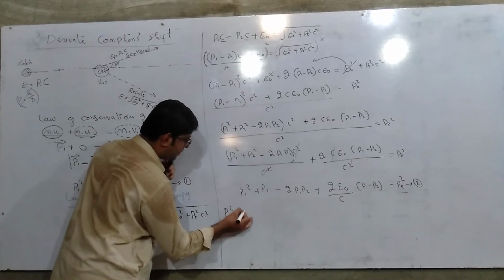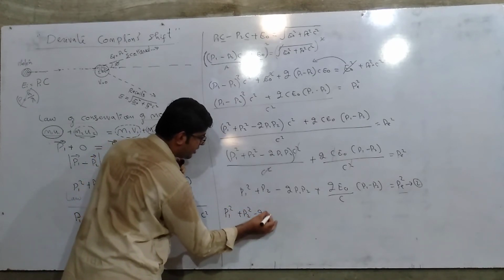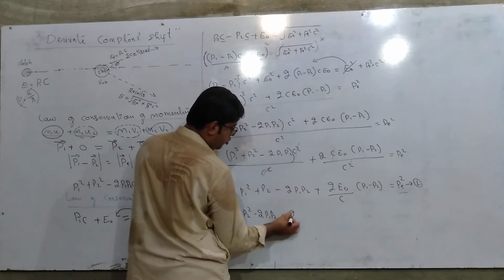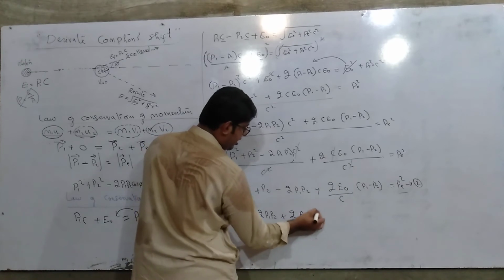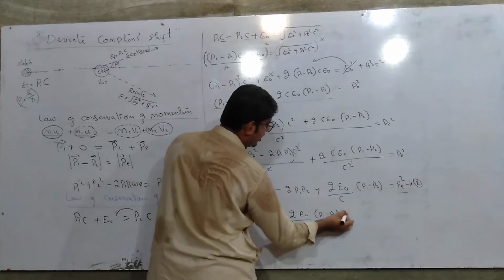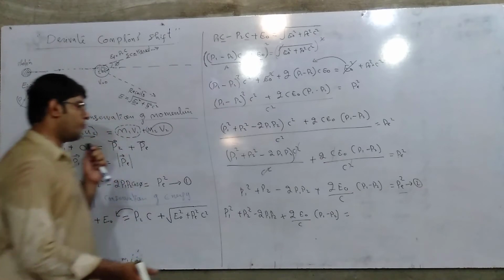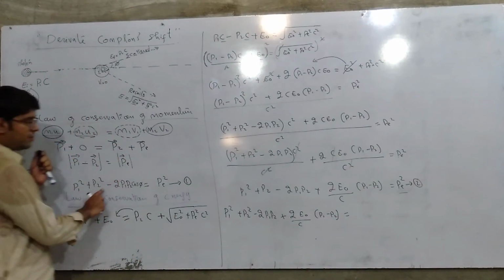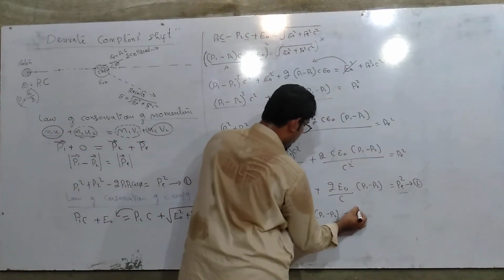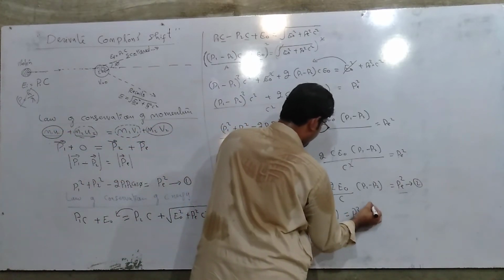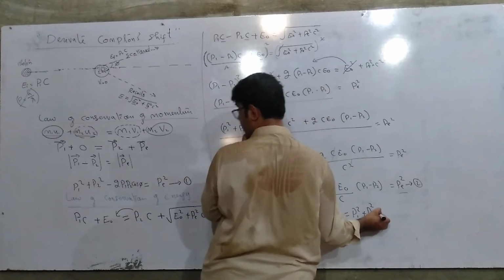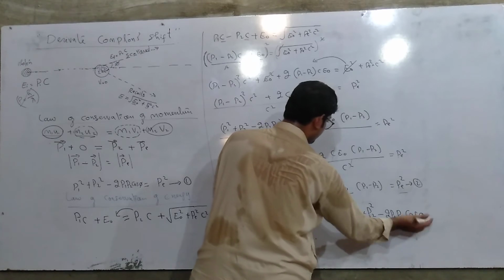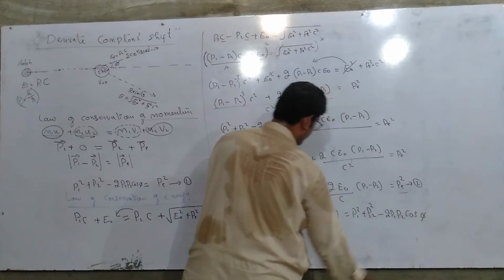P1 square plus P2 square minus 2P1 P2 plus 2 E naught upon C into (P1 minus P2) is equal to, now instead of PE you have to write this entire term, P1 square plus P2 square minus 2P1 P2 into cos theta. Instead of theta you have to put cos phi.